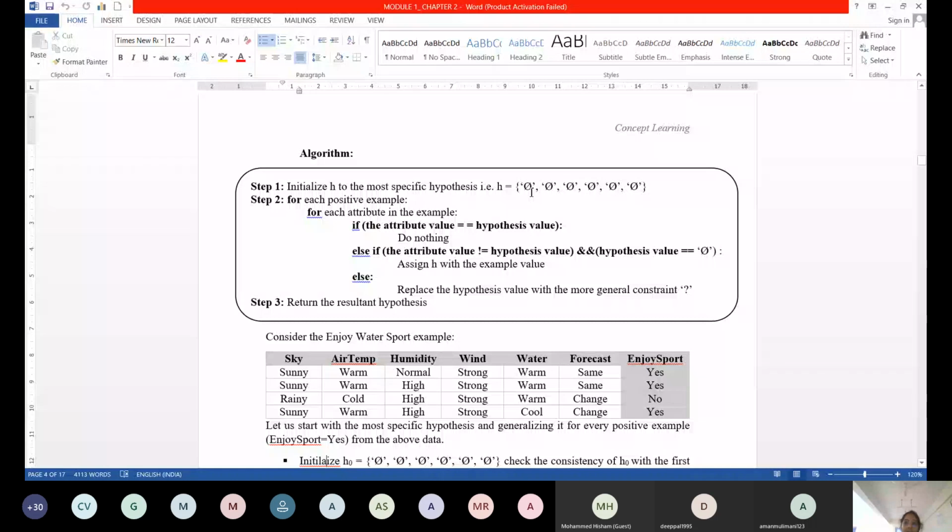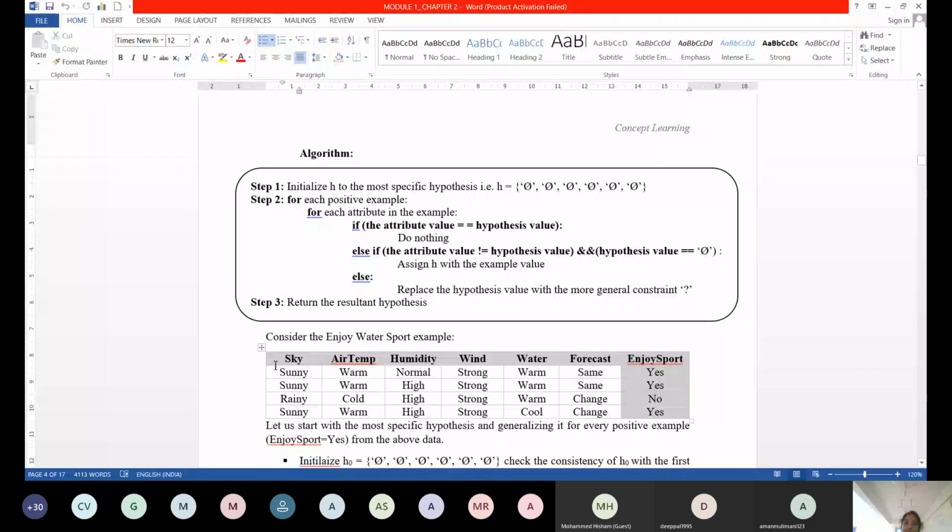now, according to me, what is the situation right now? Else if state. Yes, what is my attribute value? Sunny, which is not equivalent to the hypothesis. At the same time, the hypothesis value is what? Phi. If that is the situation, assign H with the example value. What is my hypothesis change now? The hypothesis, you will get Sunny, not phi. Like that, when I am comparing my hypothesis value with my first data set, my hypothesis changes.